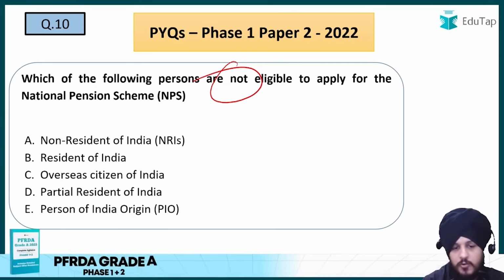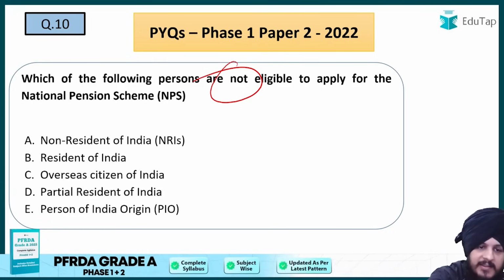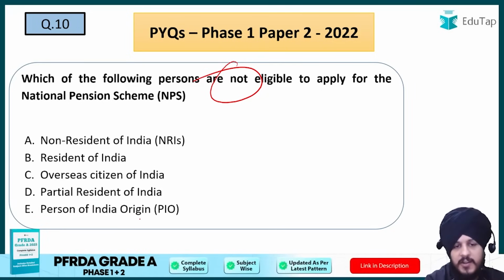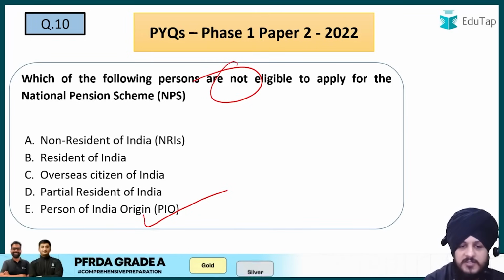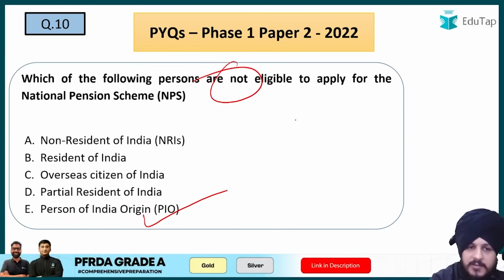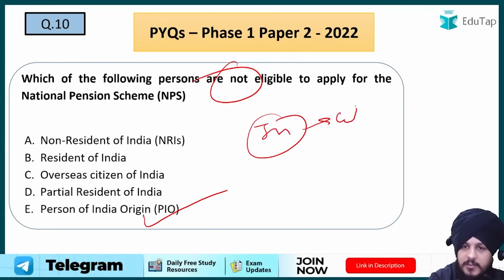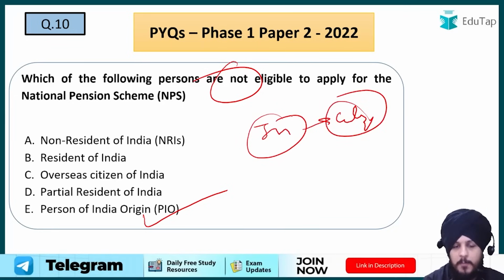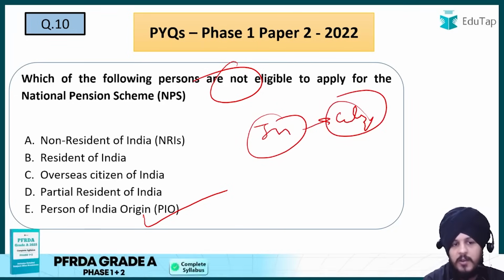So with respect to this question, the correct answer is going to be basically the E option, which is person of Indian origin. Why is it so? Because when we talk about the eligibility of National Pension Scheme, it clearly says that the person has to be the citizen of India. इंडियन सिटीजन होना चाहिए, ये तो इसका सबसे पहला क्राइटेरिया। तो जो पर्सन ऑफ इंडियन सिटीजन है बेसिकली दे डू नॉट हैव, आई वुड से,